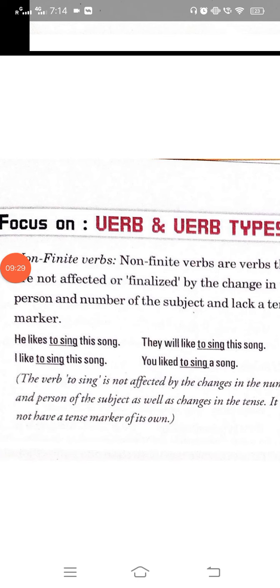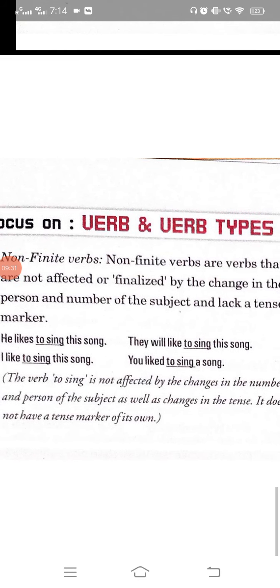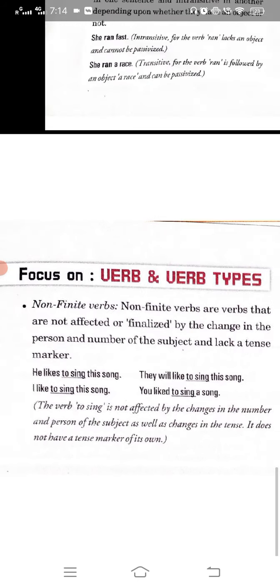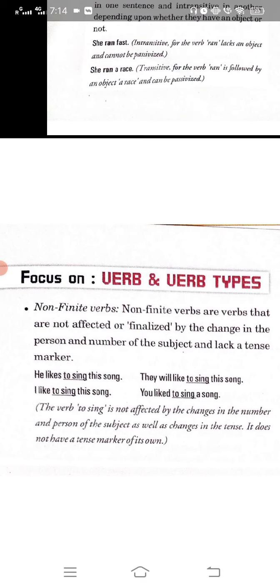Now, what are non-finite verbs? Non-finite verbs are the verbs that are not affected. These verbs are not affected by the change of person, by the change of number or tense. They don't get affected by any of them. They are not affected, non-finite, not affected.